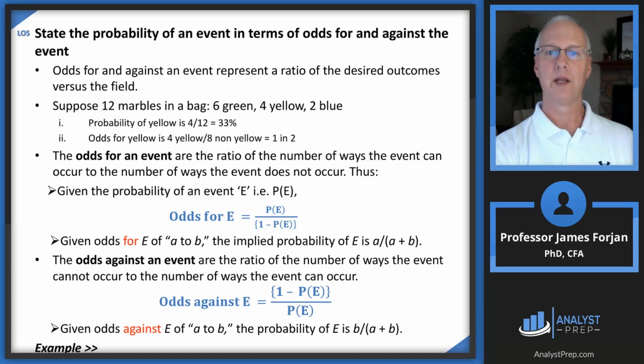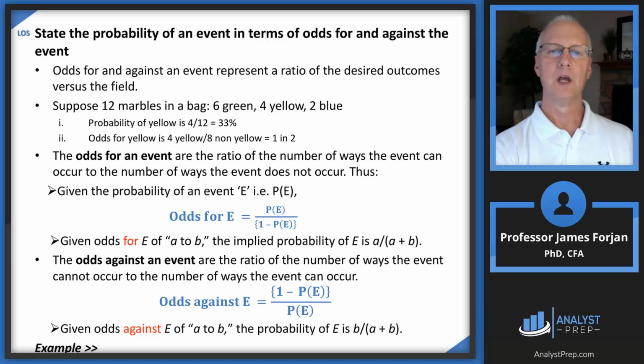All right, the odds are going to be determined based on a ratio. So let me give you a quick example here. Suppose that there are 12 marbles in a bag: 6 green, 4 yellow, and 2 blue. And let's suppose that we want to determine the probability of reaching into that bag and pulling out a yellow marble. All right, the numerator is going to be the 4 yellow marbles in the bag divided by the total marbles in the bag, which is 12. So 4/12 is 33%. So that's the probability of selecting a yellow marble out of the bag filled with 12 marbles.